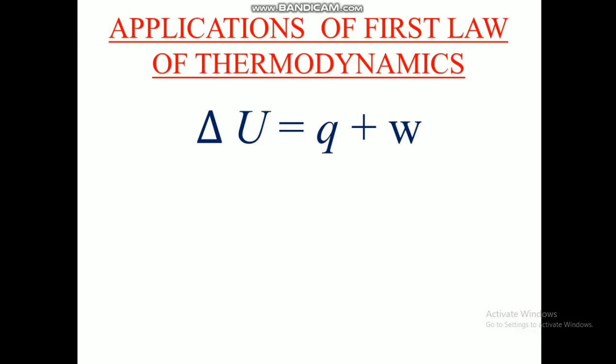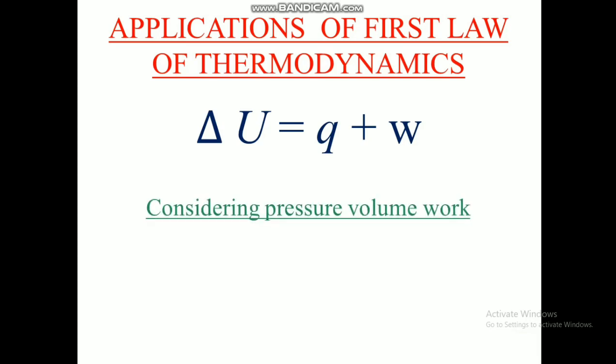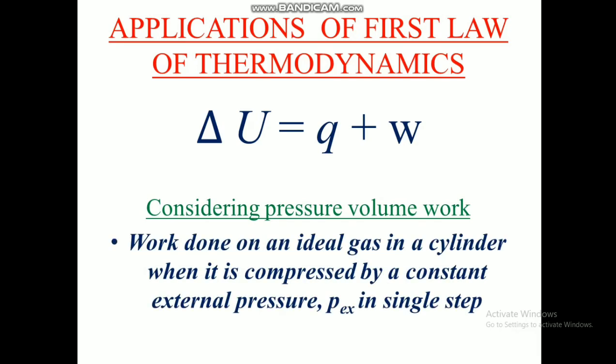So we are going to consider a condition where we can apply the first law of thermodynamics. The first condition is work. We are going to consider pressure volume work and see how the first law applies to it. Work is done on an ideal gas in a cylinder when it is compressed by a constant external pressure, P external, in a single step. This is the experiment we are going to do to find out how the first law will apply.